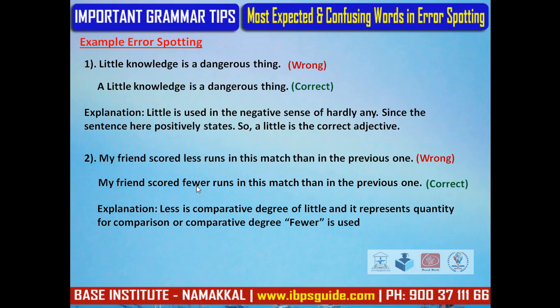Less is the comparative degree of little and it represents quantity. For comparison, fewer is used. So, my friend scored fewer runs in this match.